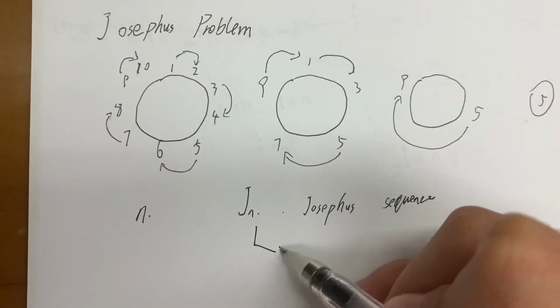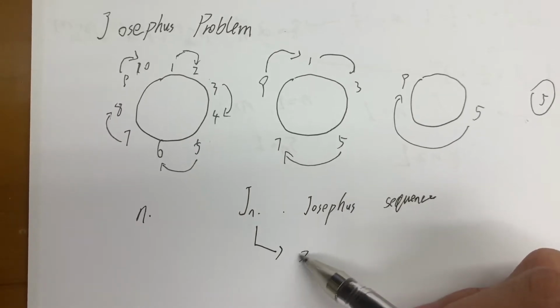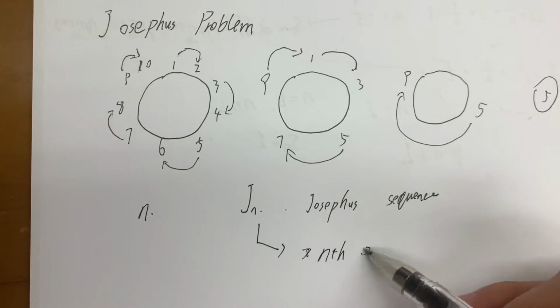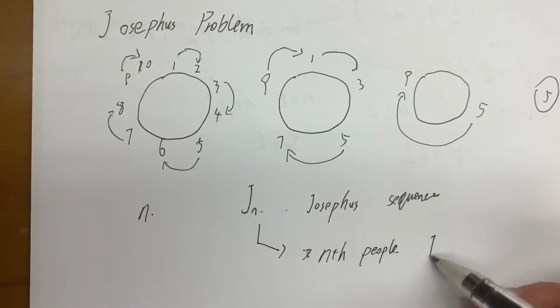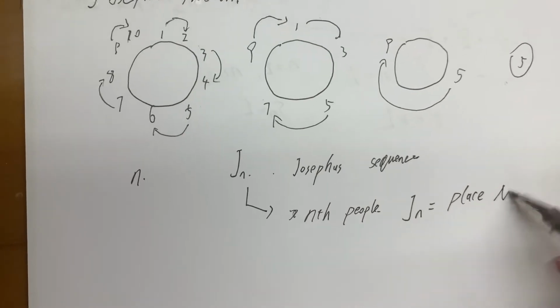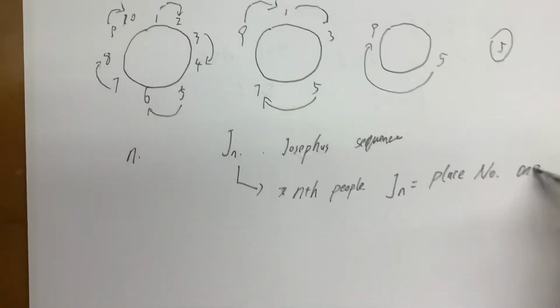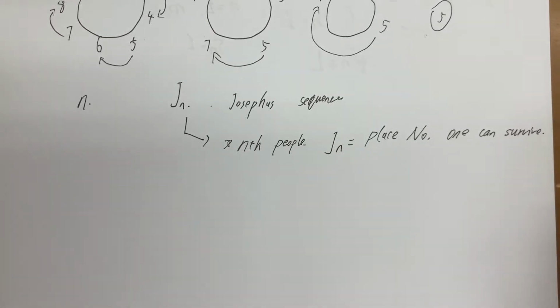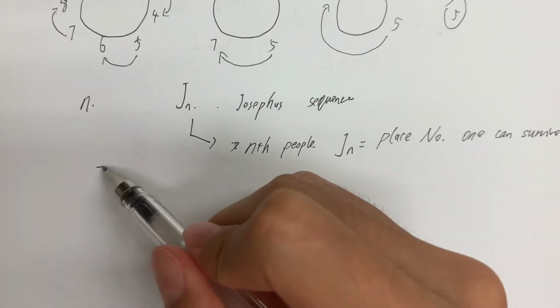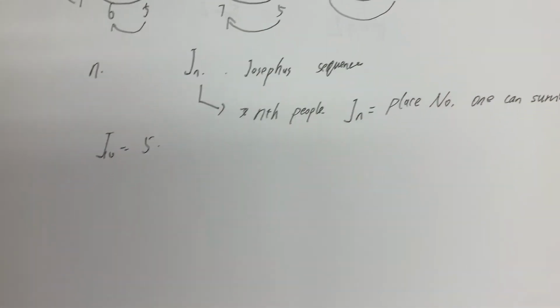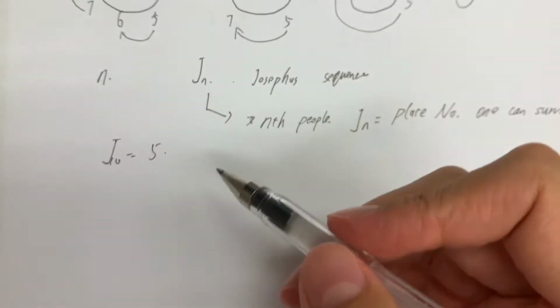Jn is the place number one can survive. So you see that J10 equals 5.